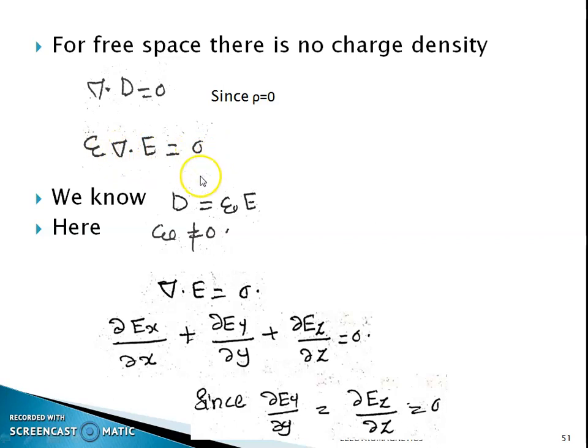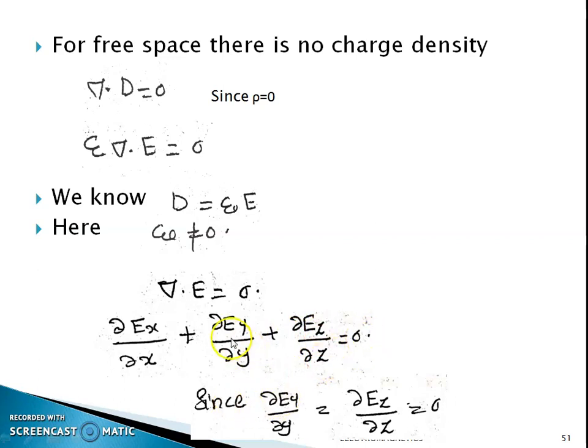Since the value of ε is not equal to 0 in this relation, this value, that is ∇·E, should be equal to 0, then only it satisfies this relation. So ∂Ex/∂x plus ∂Ey/∂y plus ∂Ez/∂z should be equal to 0.